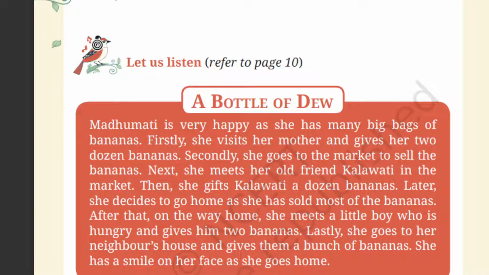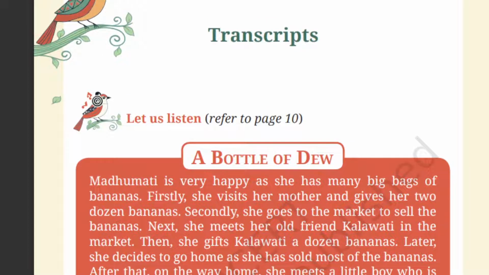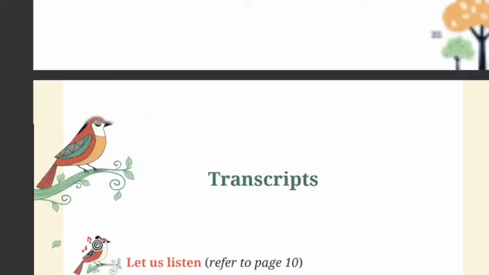You will listen to the audio of the narration once again. As you listen, check your answers. Okay, this is the bottle of dew. So what did Madhumati do with the bananas and why did she become happy? Now let's go back to that page and fill in the sentences one by one.